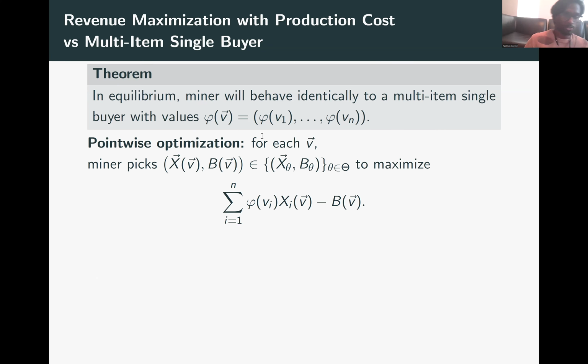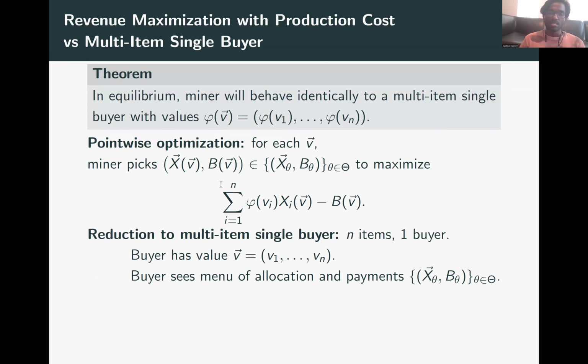The proof is as follows. Remember that the miner, or the auctioneer, when optimizing for revenue, is basically solving a welfare optimization problem. And as I had mentioned earlier, welfare optimization is a purely algorithmic problem. So given a bunch of values, or in this case, given a bunch of virtual values, the miner basically runs over all possible menus of (x(θ), b(θ)) supported by the TFM, and it picks (x(v), b(v)) that maximizes its virtual welfare.